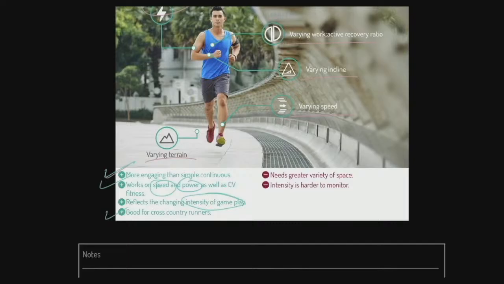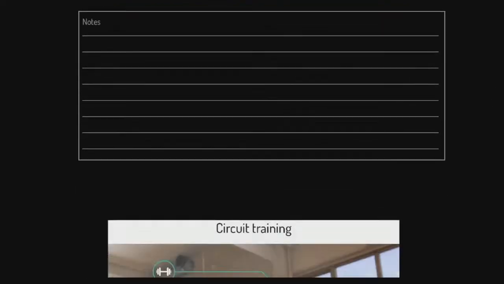However, there are weaknesses. It needs more space, so it's not as easy to get out your front door and go and do this. You need certain areas to be able to do this. And notice the intensity is hard to monitor because heart rate doesn't go from 60 to 80 to 85% that quickly. It takes time, right? So you don't know if you're working at exactly the right intensity. You're effectively estimating it, unlike with continuous where you can do it specifically.